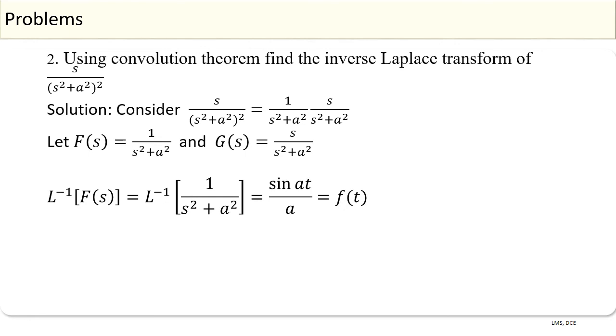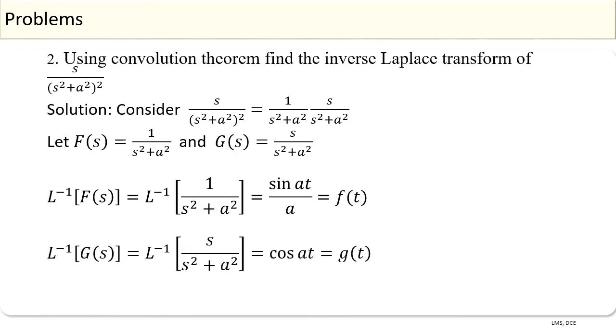Now, the inverse Laplace transform of f of s, which is equal to inverse Laplace transform of 1 over s square plus a square, is equal to sine at divided by a, which is called f of t. And inverse Laplace transform of g of s, which is equal to inverse Laplace transform of s whole divided by s square plus a square, is equal to cos at, which is called g of t. By convolution theorem,